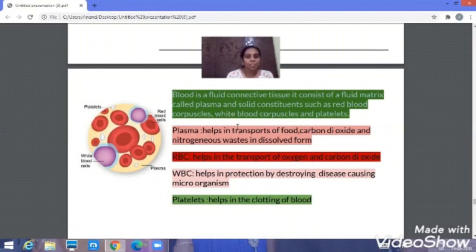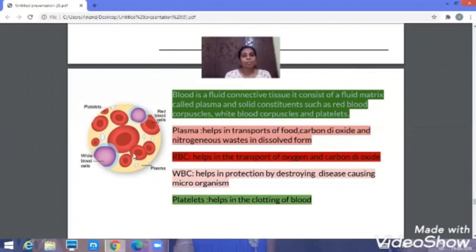Inside this plasma, you can also see some solid constituents such as RBC, WBC, and some platelets. So blood is a fluid connective tissue. It consists of a fluid matrix called plasma, and apart from that, blood also consists of solid constituents such as RBC, WBC, and platelets, or we can also call them red blood corpuscles, white blood corpuscles, and platelets. Now let us see the function of the components of blood.